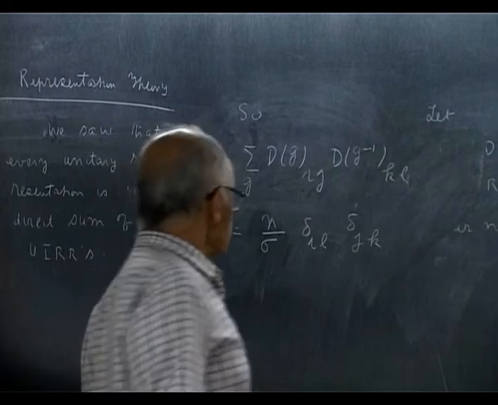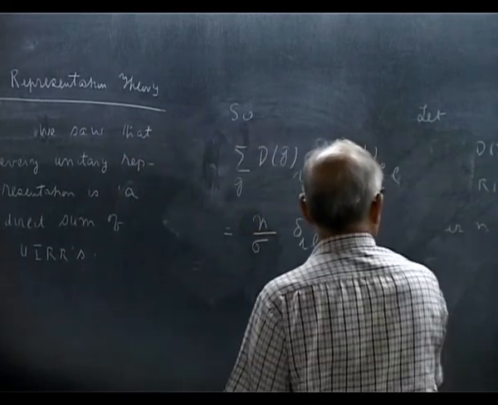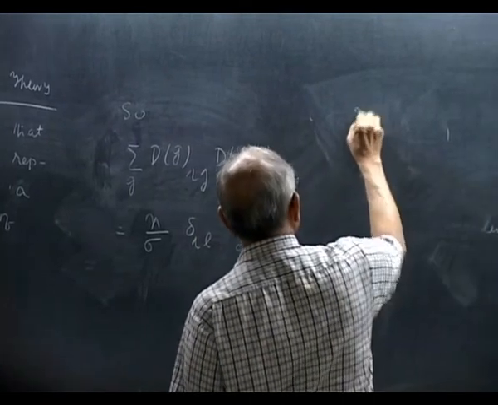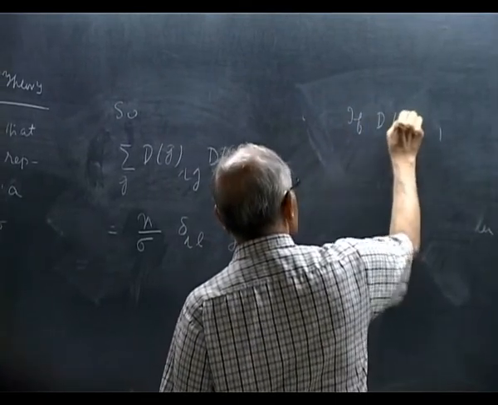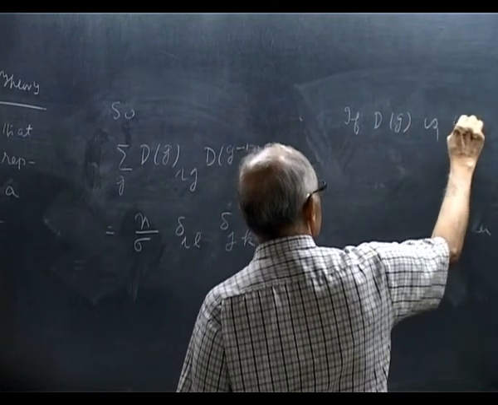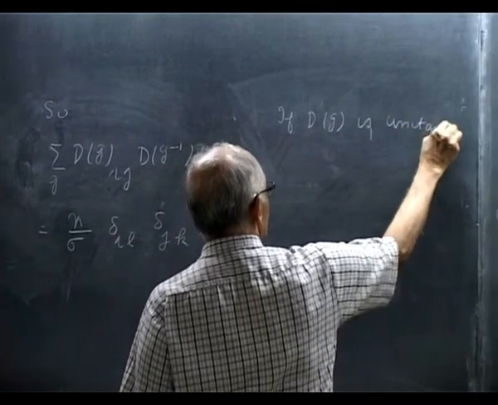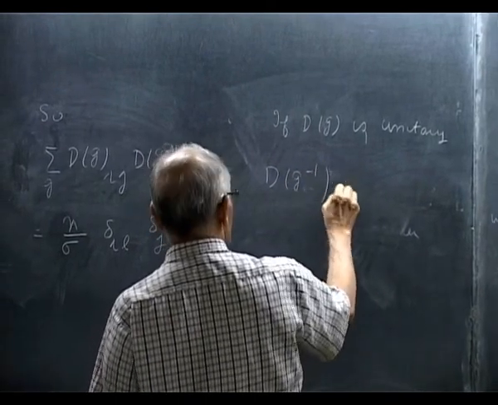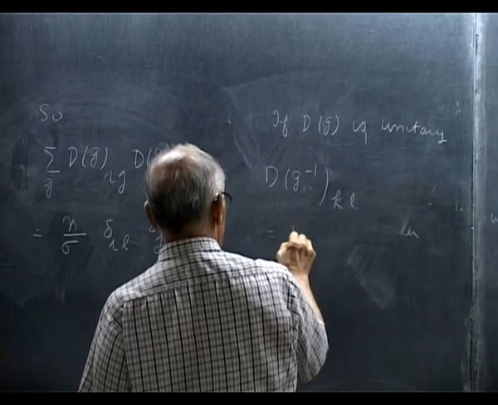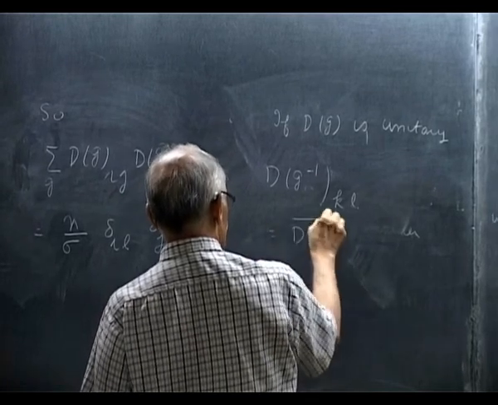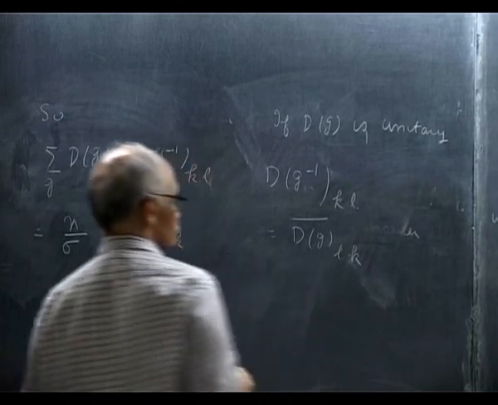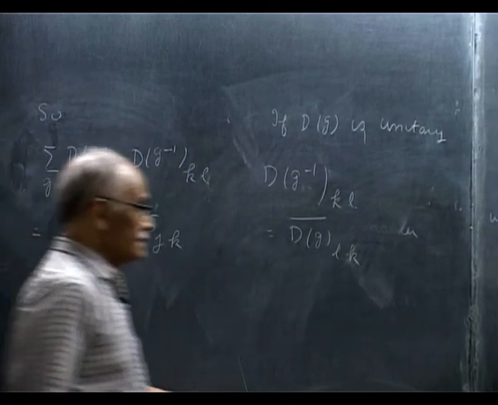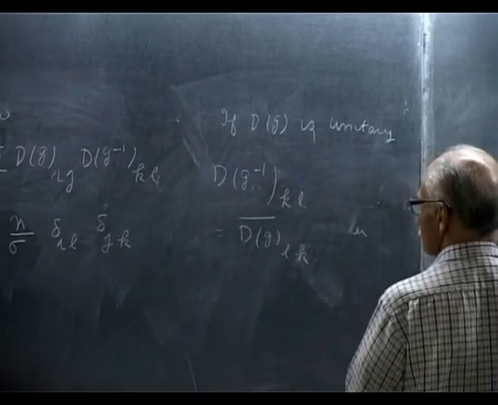So we have a system of orthogonality relations, and you notice immediately that if d(g) is unitary, d of g inverse KL is equal to d of g complex conjugate LK.